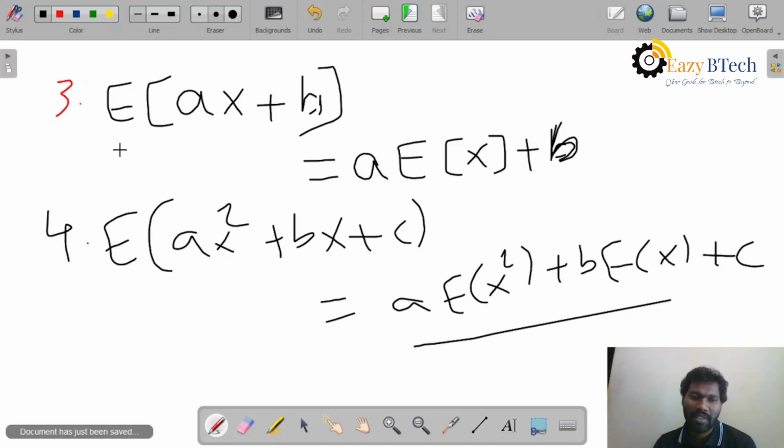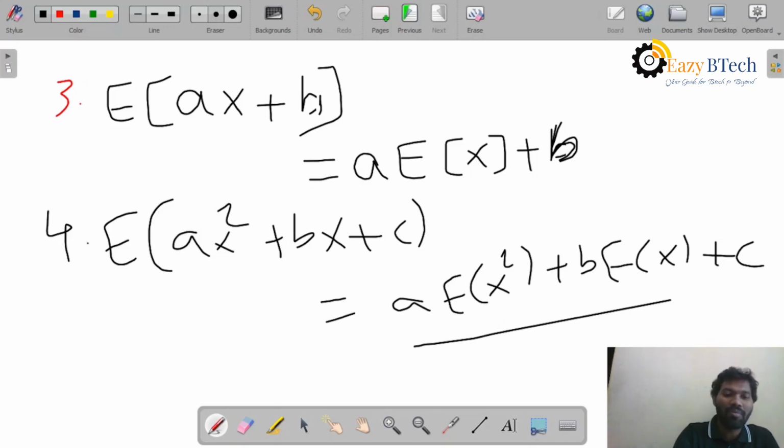Four properties: expectation of ax is a into expectation of x. Expectation of a constant is the constant. Expectation of ax plus b is a into expectation of x plus b. And expectation of ax square plus bx plus c equals a into E of x square plus b into expectation of x plus c. These are the four properties.